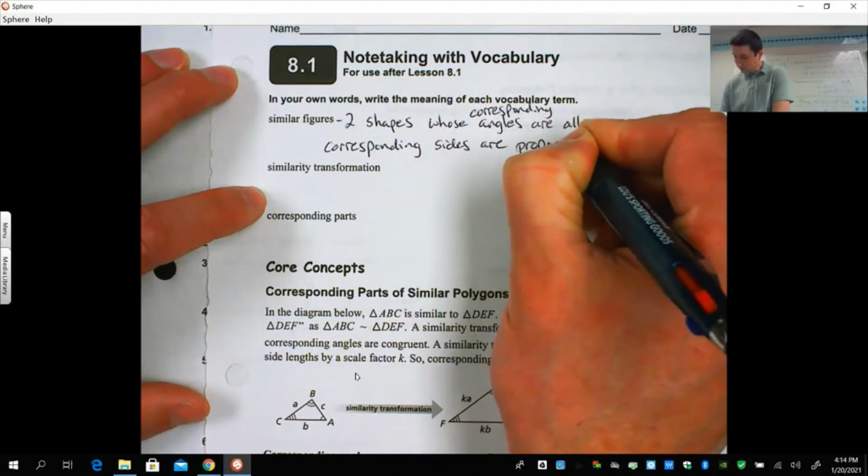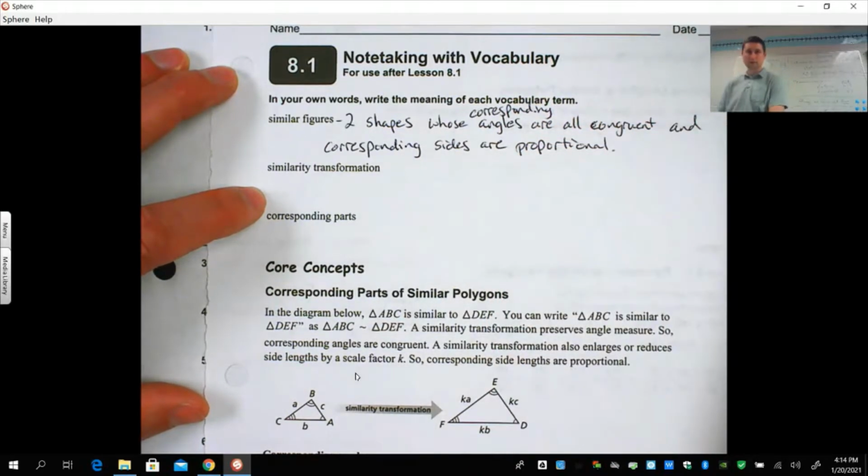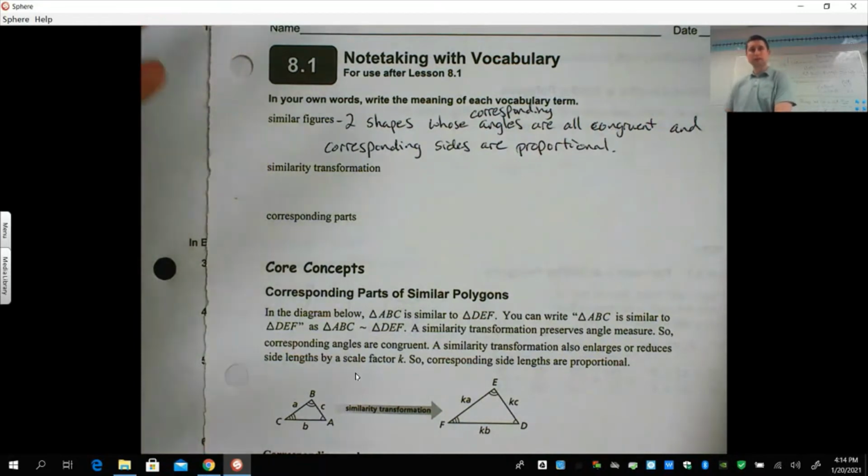Remember, proportional is basically two fractions that equal each other. So two shapes whose corresponding angles are all congruent, corresponding sides are proportional.